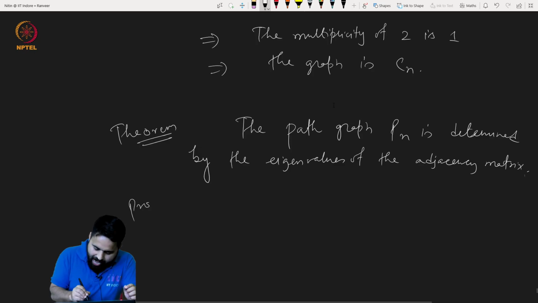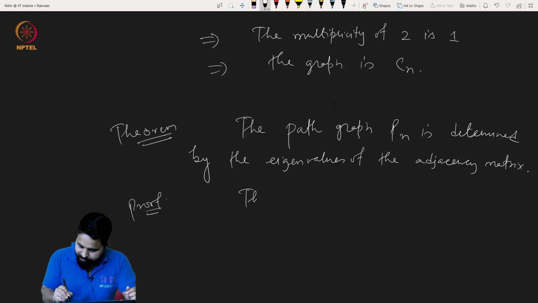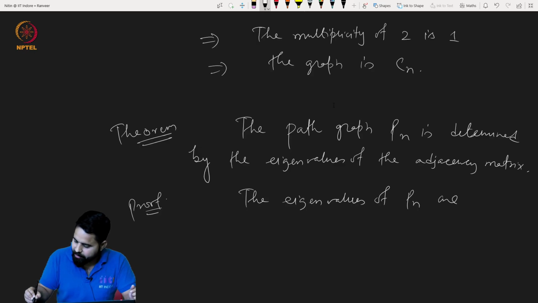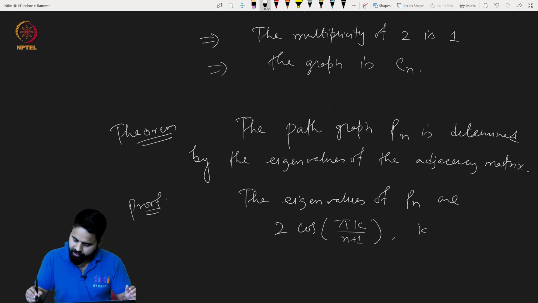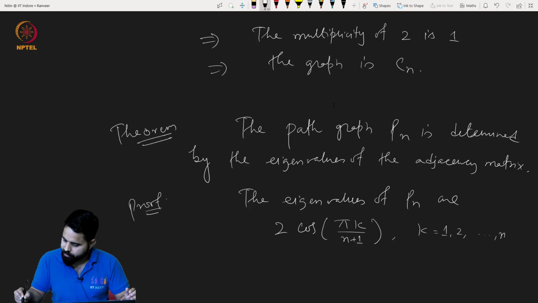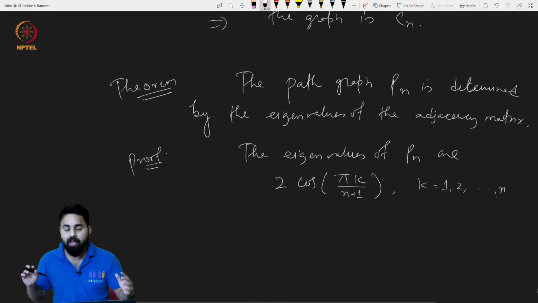We have seen it again and again. The eigenvalues of Pn are 2 cos(pi k divided by n plus 1), where k goes from 1 to n. Here I think I have done it correct. Yeah, correct. Very good.